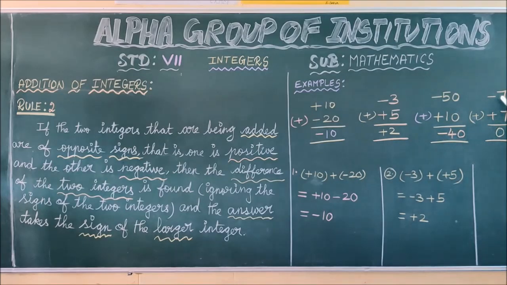Yes. See the next one. Minus 7 plus 7. The given two integers have the opposite sign, but they are the same number. Whatever the numbers are, if the symbols are different, you have to find the difference. So you have to find the difference between these two numbers. That is 7 minus 7. What is the answer? 0.